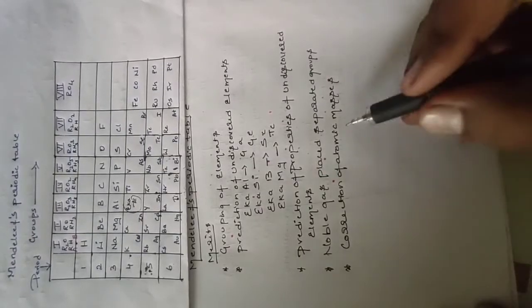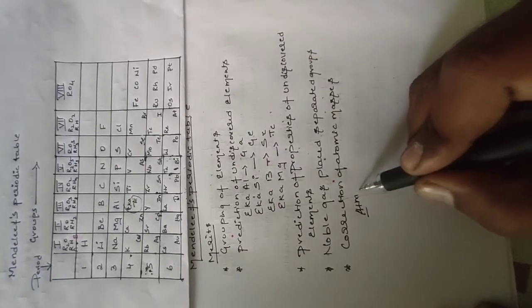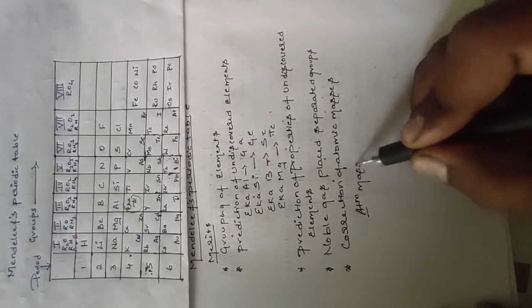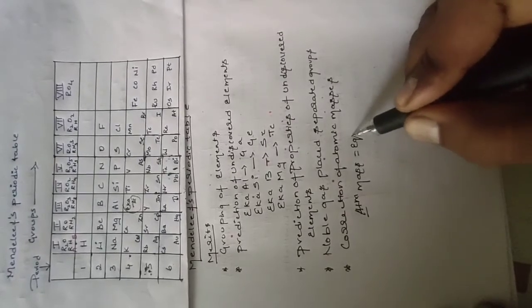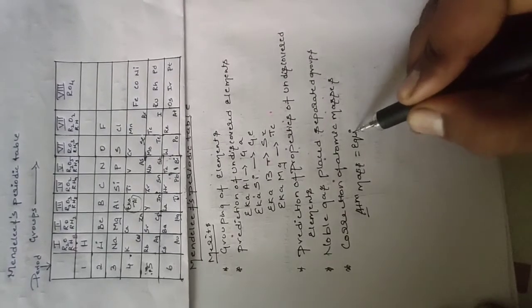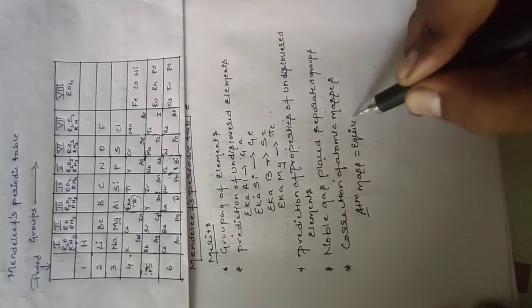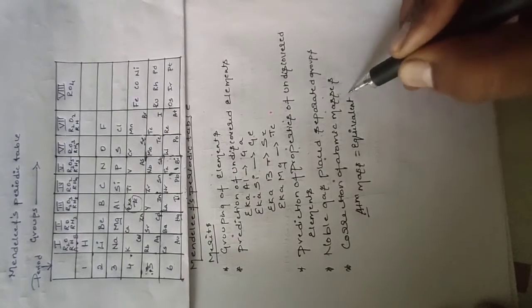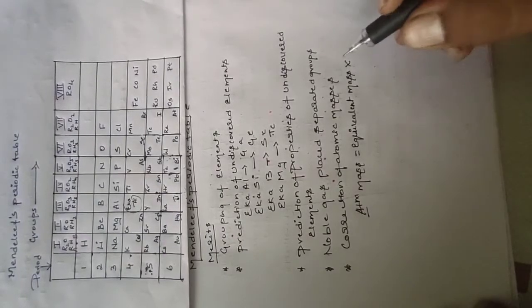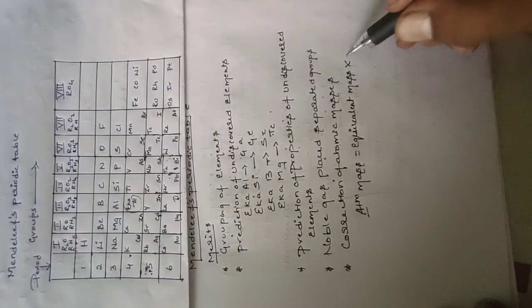He gave the correction of atomic masses formula, which you can write as: atomic mass is equal to equivalent mass into valency.